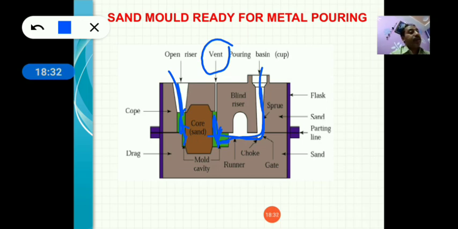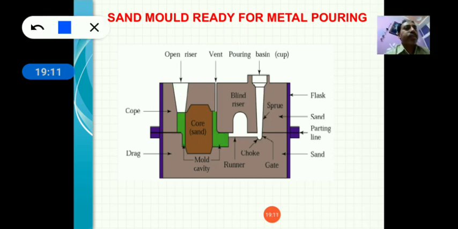If the evolved gases do not come out from the cavity or mold, it can create a violent effect, or your mold can be destroyed from inside, so your product will be damaged. So there must be a certain space through which whatever gases are evolved can come out. So vent is nothing but a small space through which whatever gases are developed inside the mold can come out, and if the gases come out, then your mold will not be destroyed.